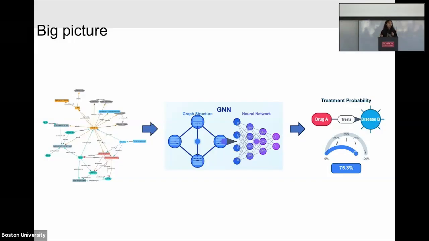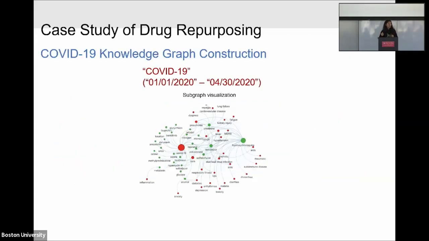After we construct the knowledge graph, we feed it into a graph neural network, GNN, and use it to do the link prediction task. We predict the probability that a drug can treat a disease, and our output is a probability. So let's see a small-scale case study.